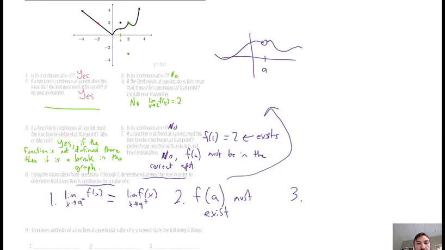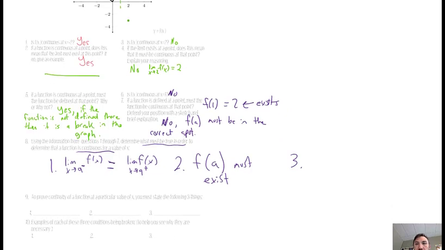So sure, the limit works, so my condition 1 is fine here. From the left and from the right, they're approaching the same number. But if there's no y value at an x value of a, then it's skipping that point, it's skipping that instant, and if it's skipping that instant, then it's not continuous. I would suggest that you make these kinds of sketches too. I'm just removing them to give myself a little more space.